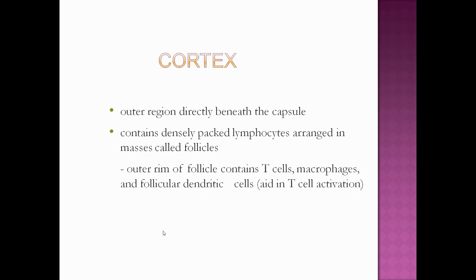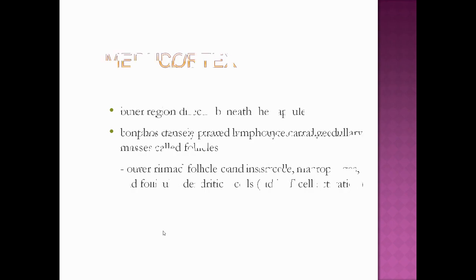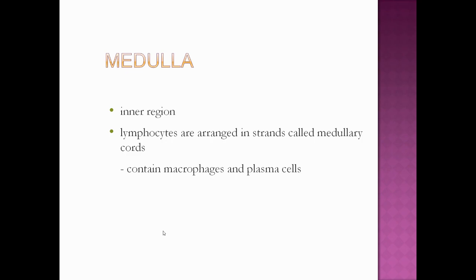Now we will see what the cortex is. It is the outer region directly beneath the capsule, and it contains densely packed lymphocytes arranged in masses. These masses we call follicles, and the outer rim of the follicle contains T cells, macrophages, and follicular dendritic cells that aid in T cell activation. The medulla is the inner region, and lymphocytes are arranged in strands called medullary cords. It will contain macrophages and plasma cells.